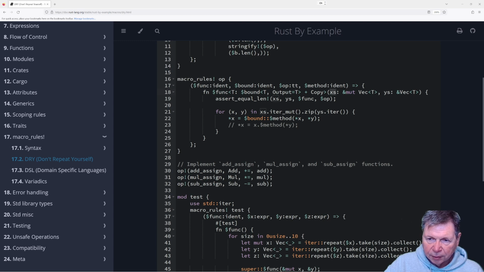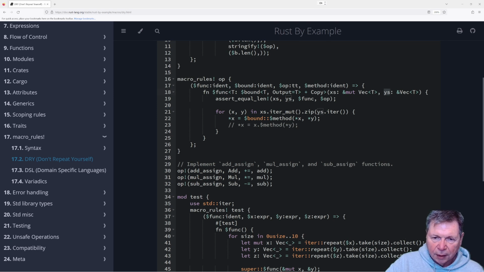The xs is mutable and the ys is not. And then we're going to say, hey, they're the same. So if they're not the same, then I guess the assert fails and we can just stop right there. If the assert succeeds, then we're going to do the rest, I assume.